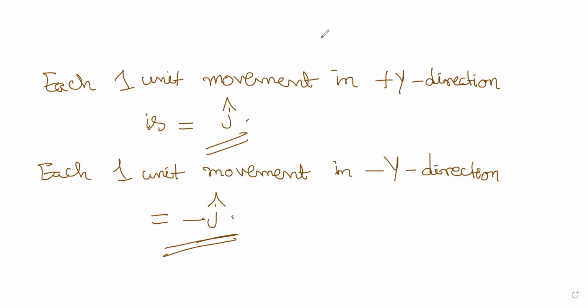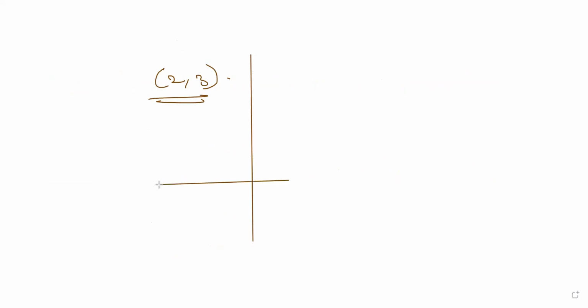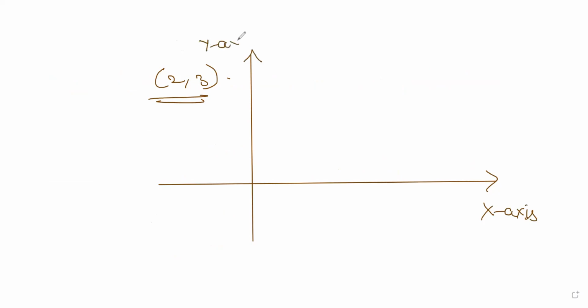Now let us solve this. Let us come back to our problem 2, 3. What we did to reach the point 2, 3, this is what I want to tell. This is the x-axis and this is the y-axis, and this is the origin. From origin, I said we had to move 2 units in the direction of positive x-axis first. So what does it mean in vectors? It is I cap. So 2I cap, right?